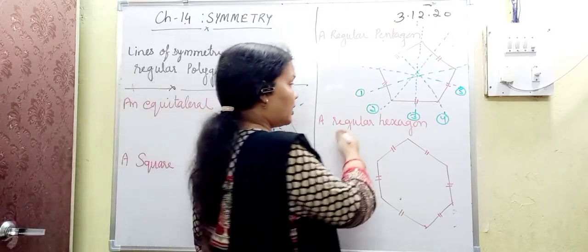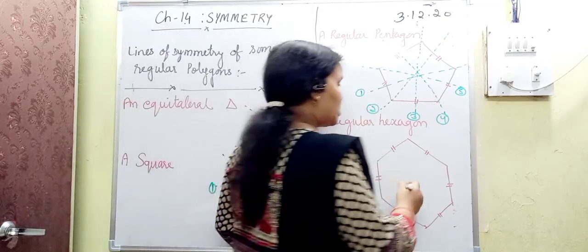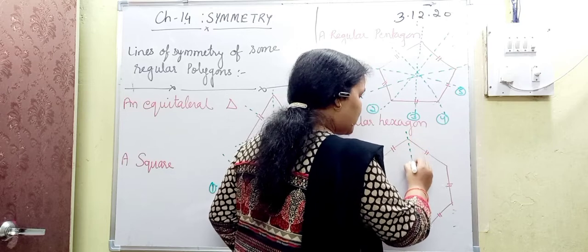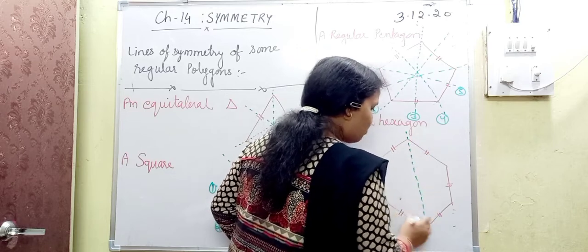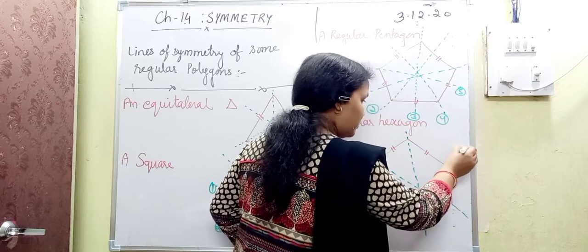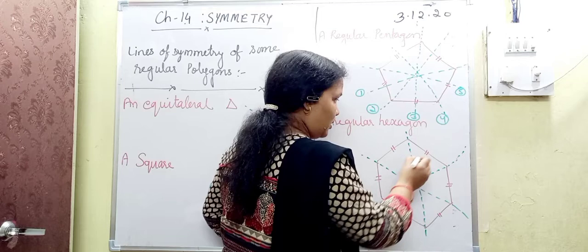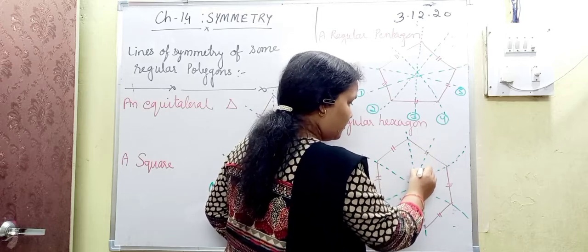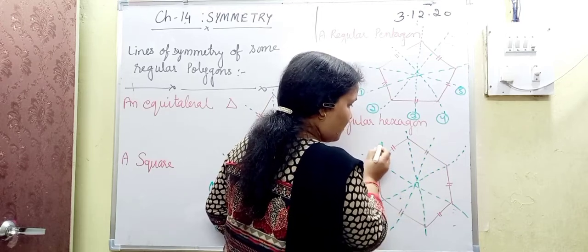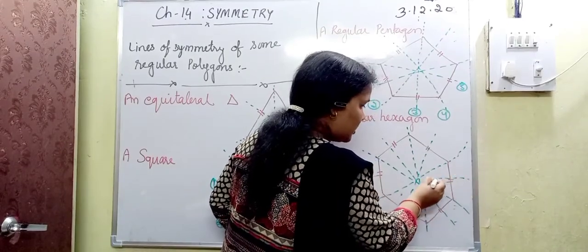One more. Now here a regular hexagon. A hexagon has 6 equal sides. So you just again divide it into halves. 1, then 2, here it is 3, then 4, 5 and then 6.